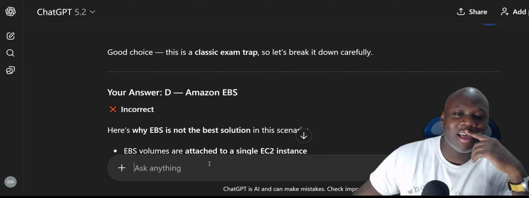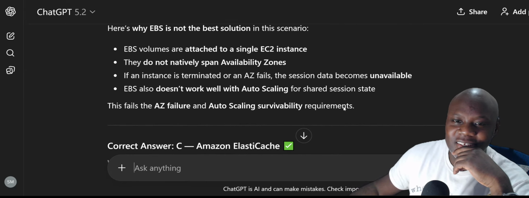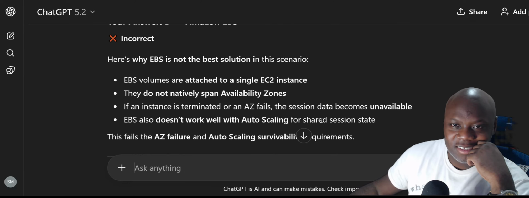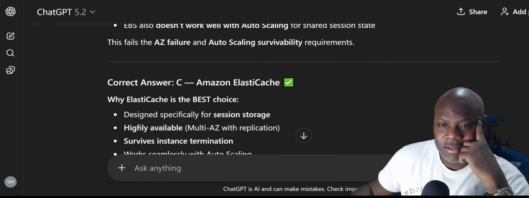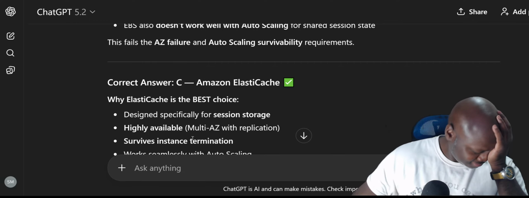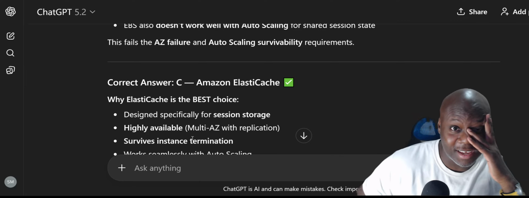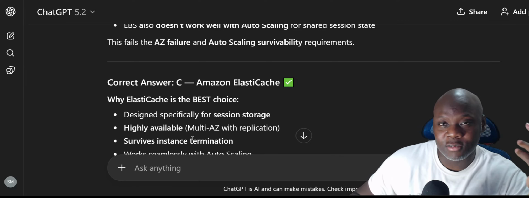God, yes, they're incorrect. The answer was ElastiCache, really? Okay, why is that ElastiCache? Session storage, high availability. You know what, I'm bugging, and I freaking said that. ElastiCache means it's saved and it loads faster next time you get there.